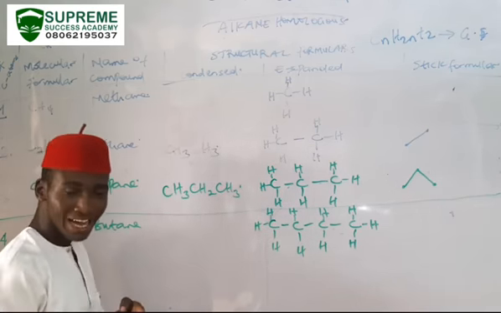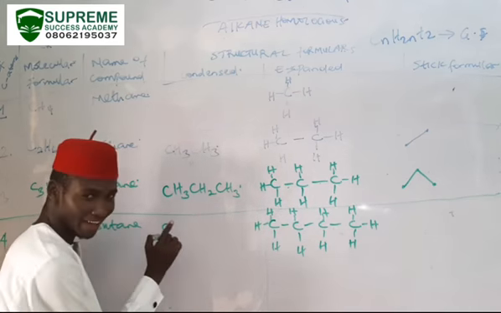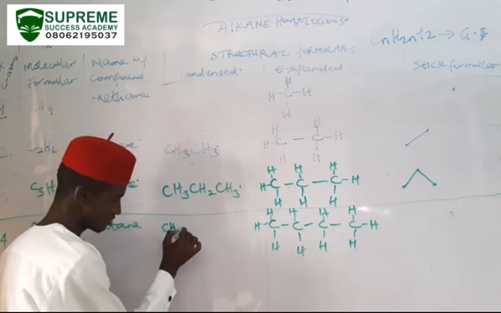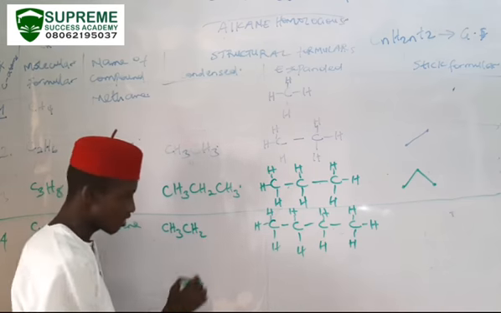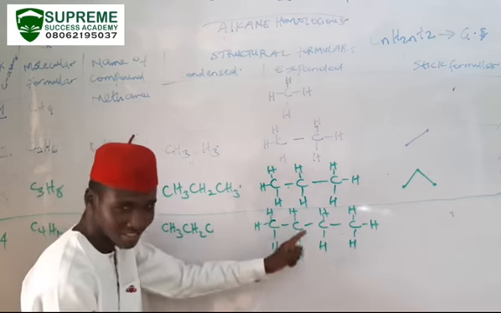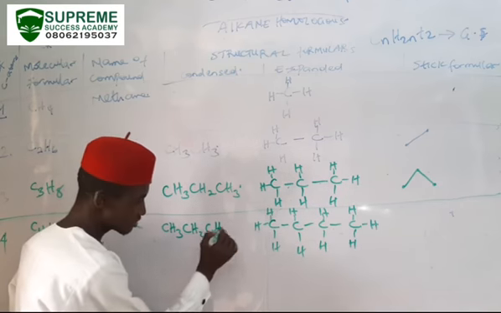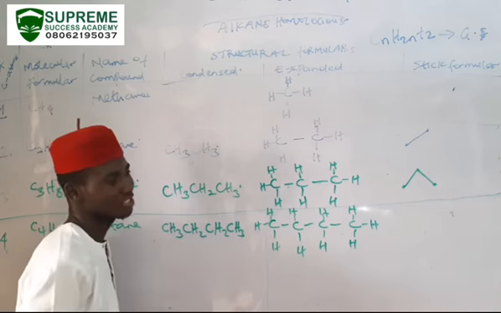So I believe you can guess what the condensed formula will be. The first carbon is what? C, yes, 3 hydrogens. That is correct. The second, C, with 2 hydrogens. Excellent. Then the third is what? C, with how many hydrogens? 2. Brilliant. Then the last one is with how many hydrogens? C, with 3 hydrogens. Excellent. That is beautiful. Appreciate yourself.